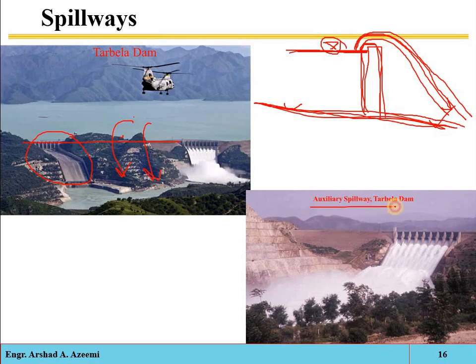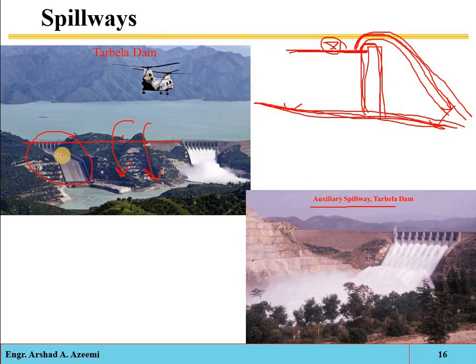These are called the auxiliary spillways. So auxiliary spillways, or secondary spillways, are also called emergency spillways. These are any secondary spillways which may be operated during emergency times.